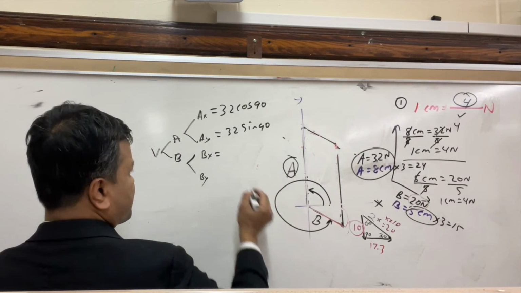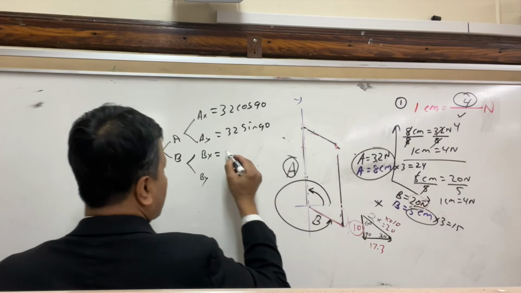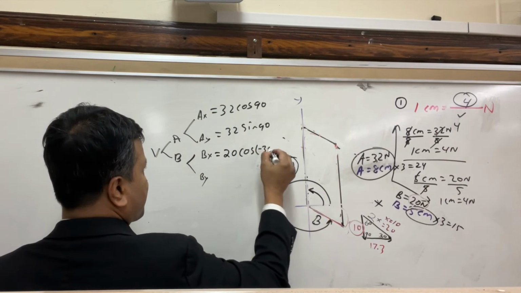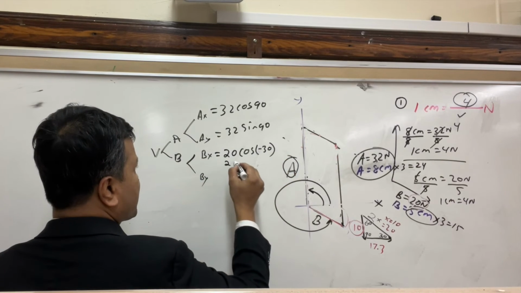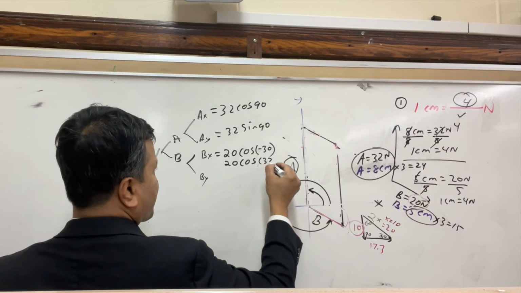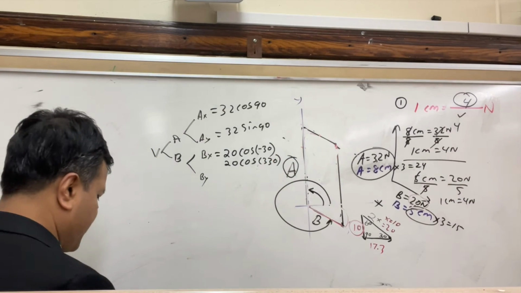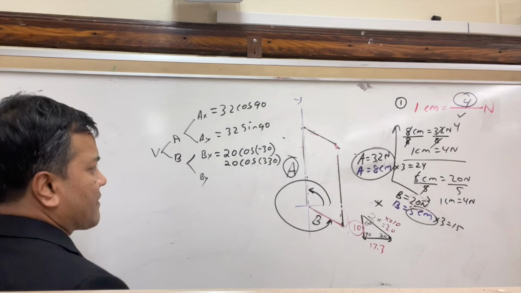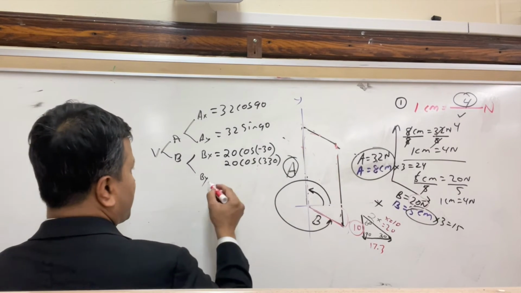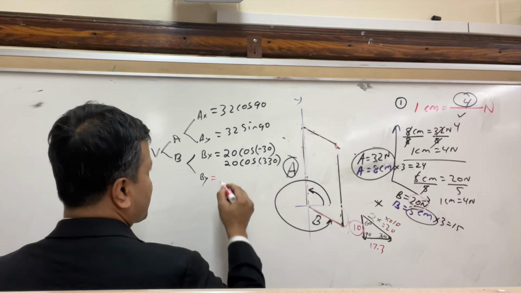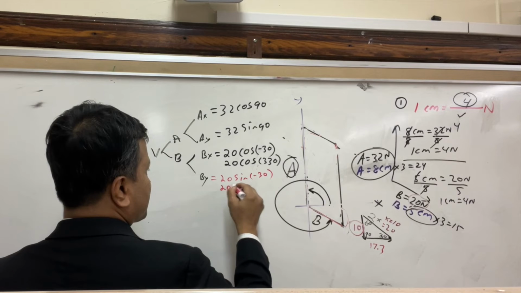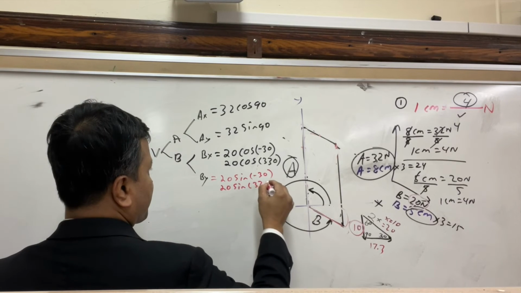So B is 20. You write 20 cosine negative 30, or you can write 20 cosine 330. They are the same thing. Now for BY, you're going to write 20 sine negative 30 or 20 sine 330.